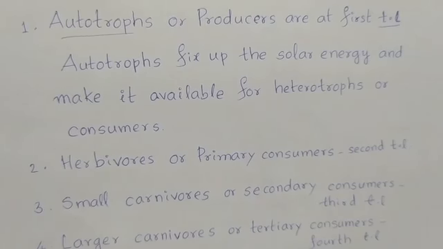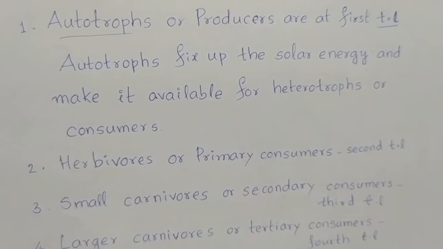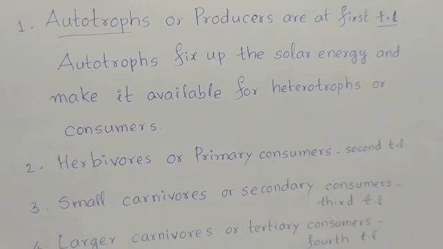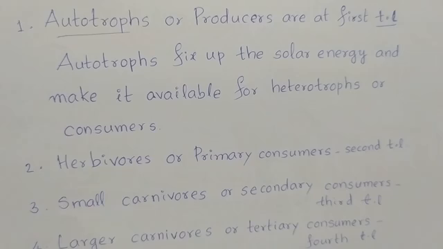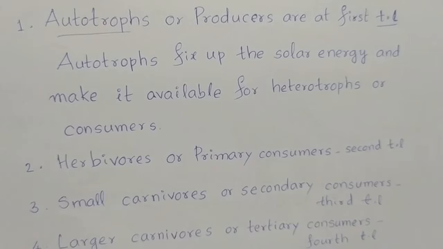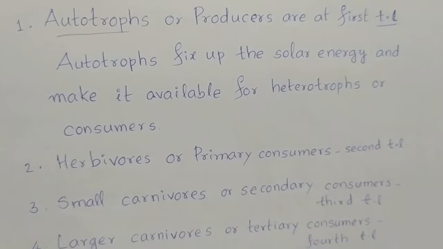And heterotrophs are the broad spectrum of consumers in the ecosystem. Among the heterotrophs, there are 3 types: herbivores, carnivores, and omnivores. Here we are going to discuss herbivores and carnivores. Of course, omnivores are placed among them itself. Right.